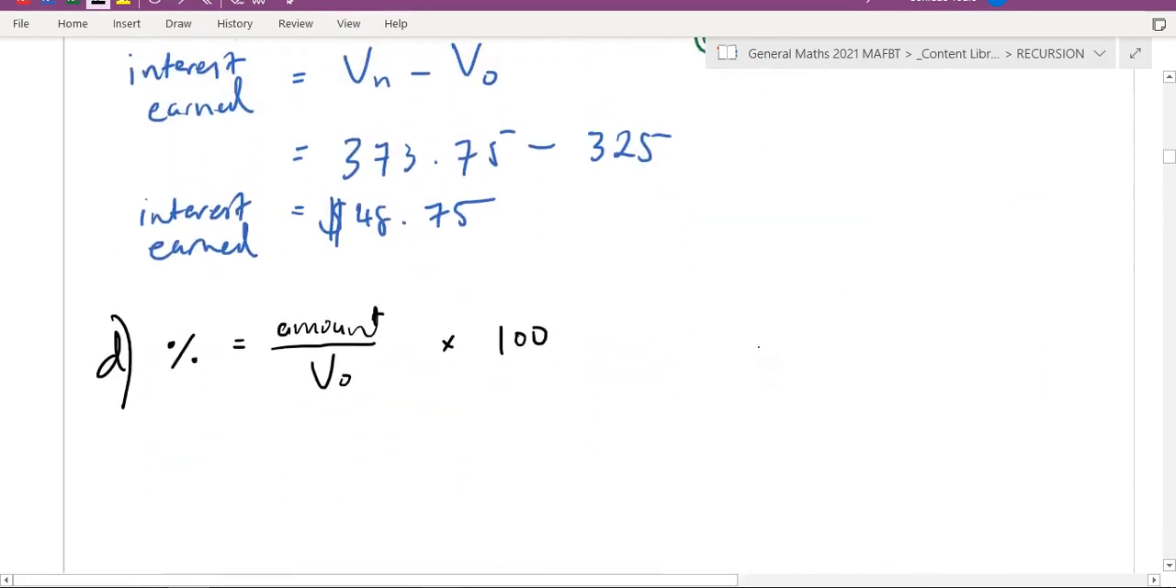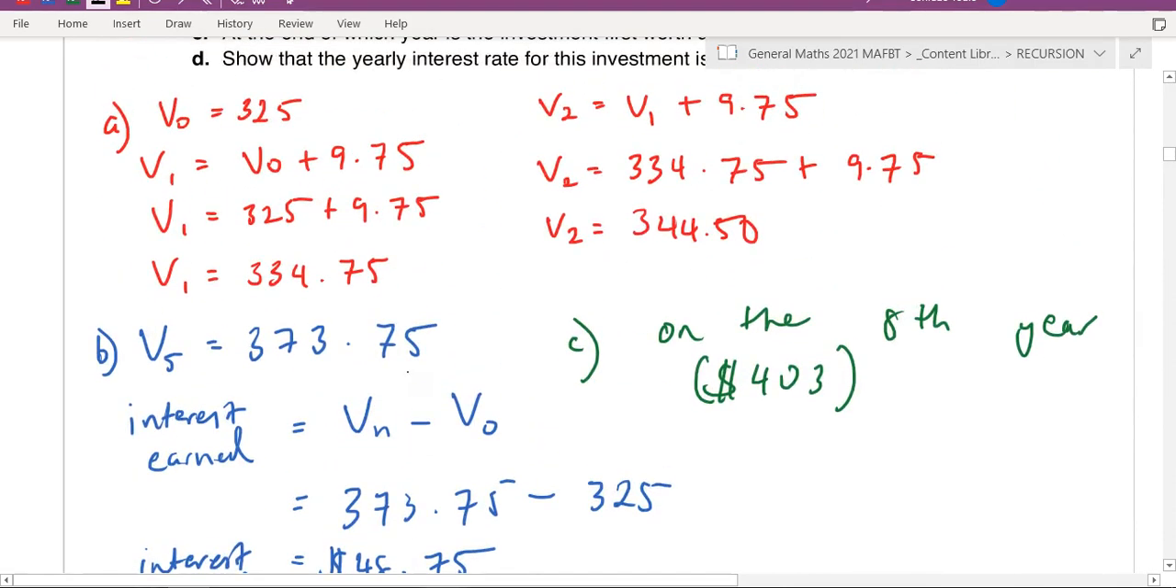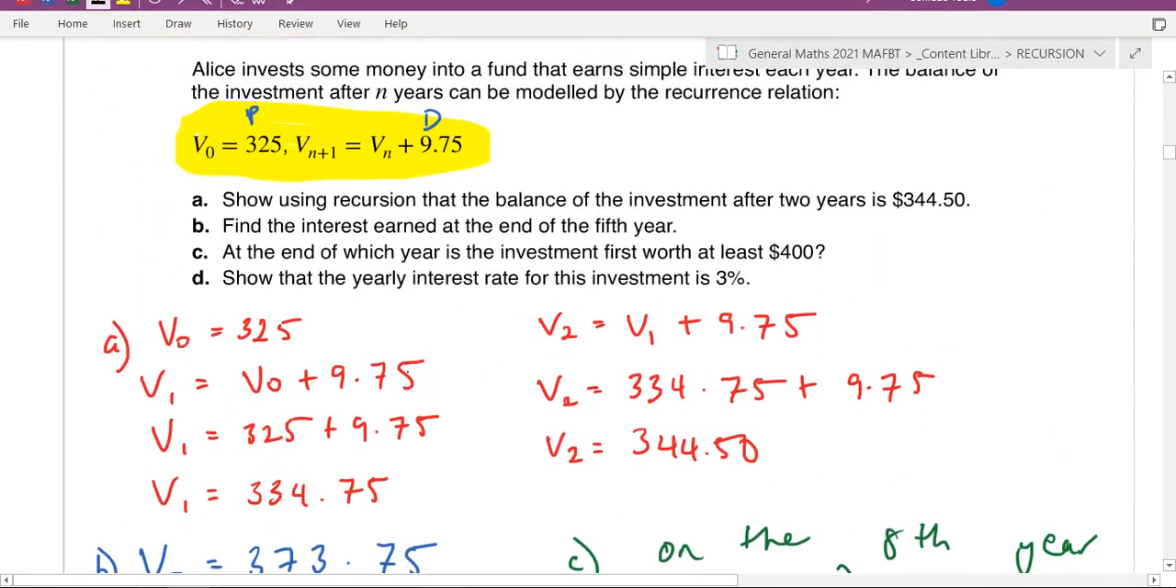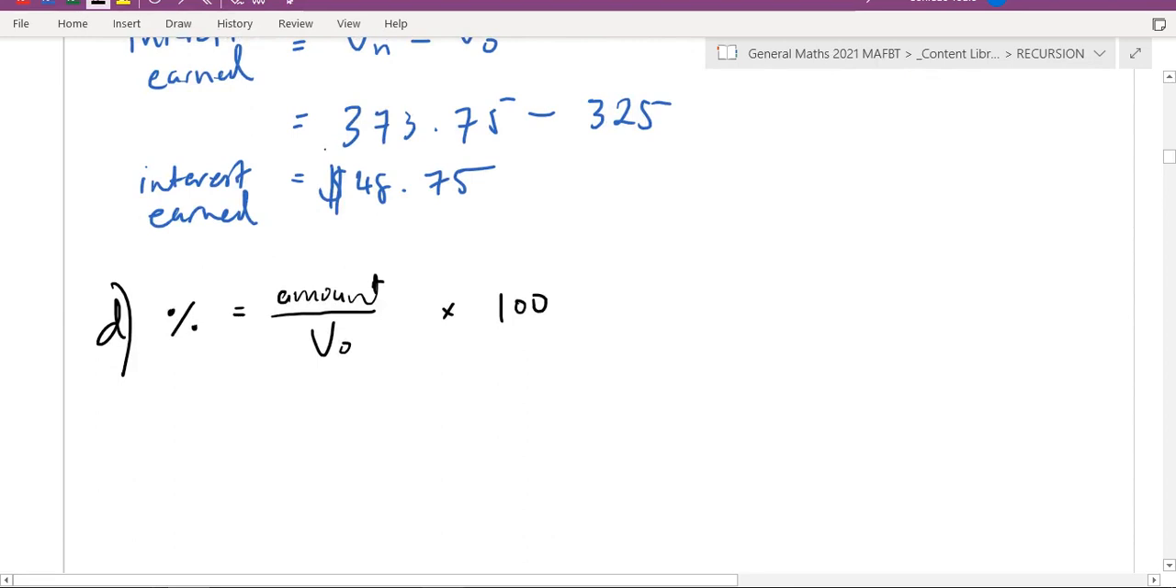So what I mean by this, amount divided by V0 times 100. Looking at your recurrence relations, the amount I'm talking about is this. So maybe instead of amount, I might just use this instead, so it doesn't confuse people. I'm sorry if this is changing your thing. That should be D divided by V0 times 100. That's probably a lot clearer in hindsight.